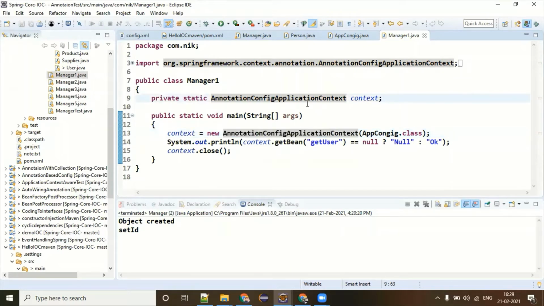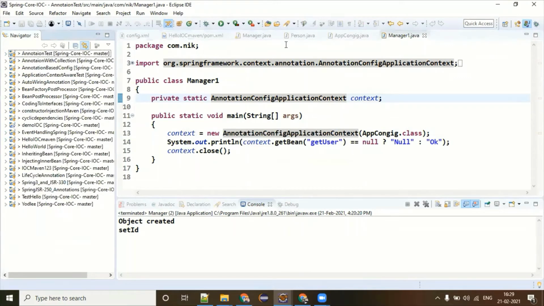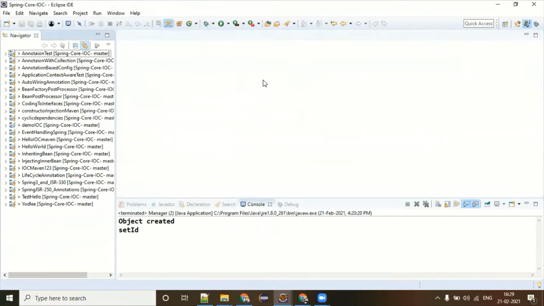Okay, so with that, there is a lot more to learn. I think Raju has registered for Spring IOC also, so he will be learning. If I'm going to take a class, then all these concepts are going to be discussed under that with one small IOC project. But you have registered for Spring Boot, so these things are given to you as a brush up.